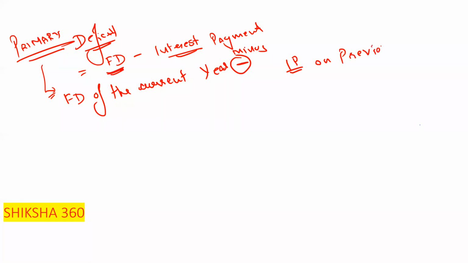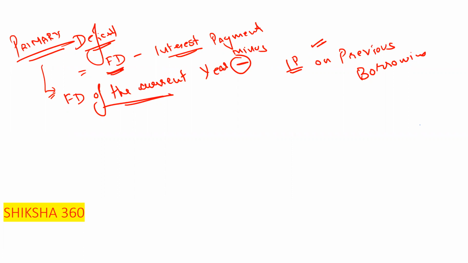Please remember this exact formula: fiscal deficit of the current year minus interest payments on the previous borrowings. This is the formula: primary deficit is equal to fiscal deficit minus interest payment.